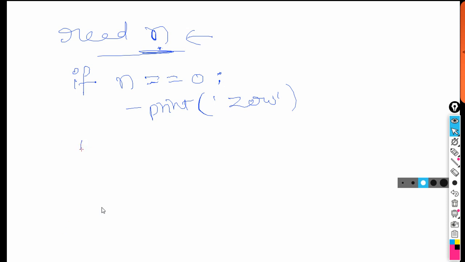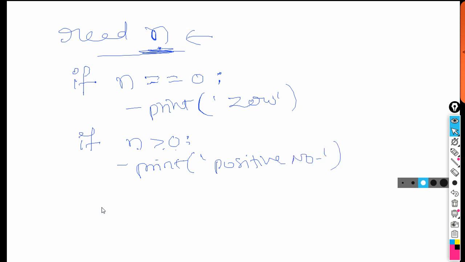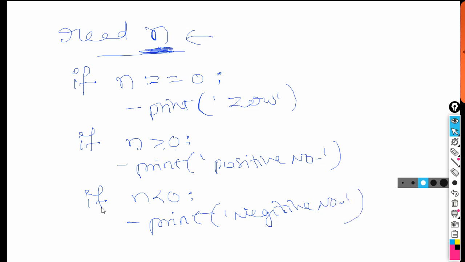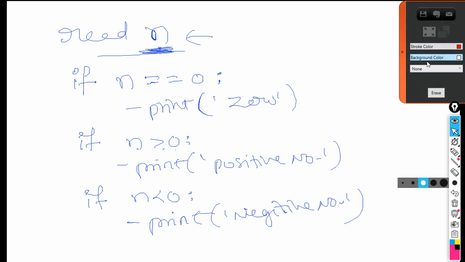Okay, second condition I can write: if n is greater than 0, then I can print that it is positive. So therefore I can print a positive number like this. Similarly, I can write a condition: if n value is less than 0, then we can print a message, that is, negative number. This is how we can check whether the number is positive, negative, or 0.